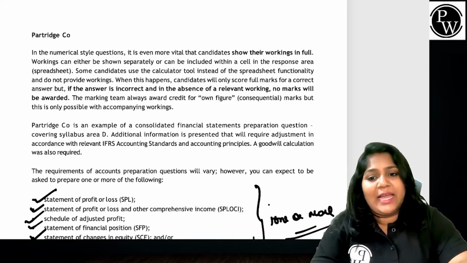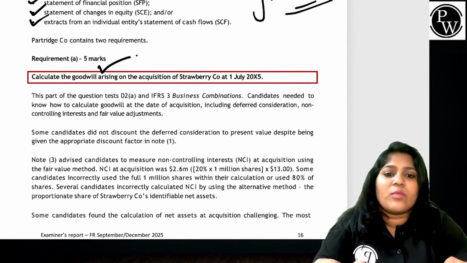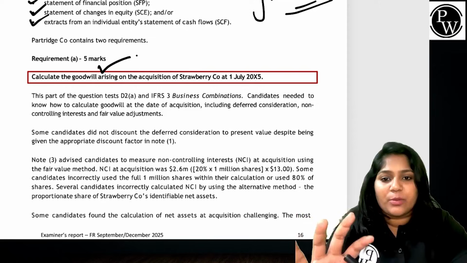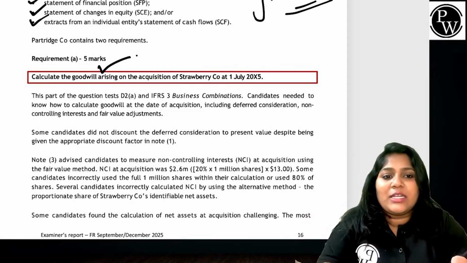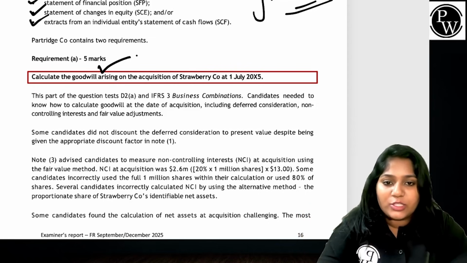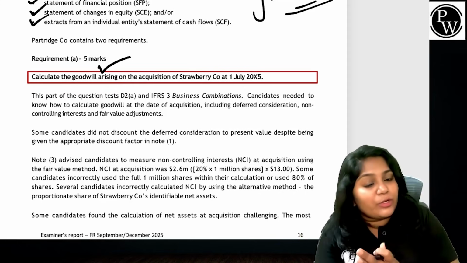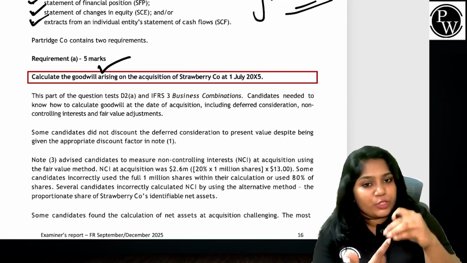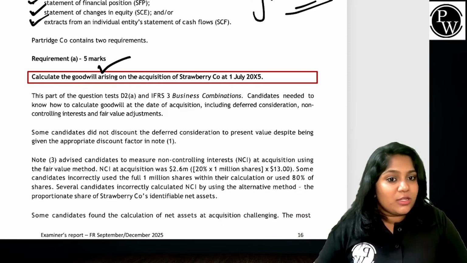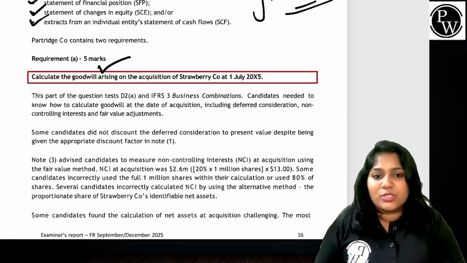What requirement did they have? The very first one is calculating the goodwill on acquisition, one of the requirements in Patridge company. This part of the question tests, guys, calculation of goodwill is the easiest thing, but it is the heart of your consolidation. How do I calculate my goodwill at acquisition? You should take the purchase consideration. The purchase consideration could be a share exchange, cash, deferred consideration, loan notes, contingent consideration, share-based payments. All of this you have to take into consideration and calculate the purchase consideration.